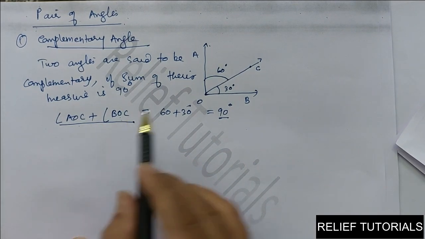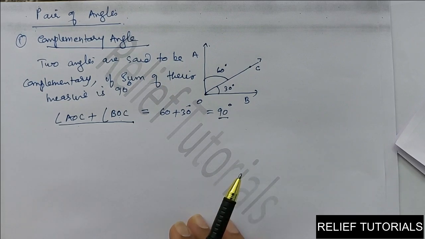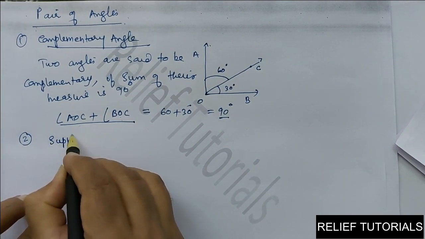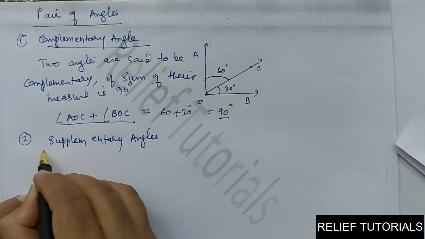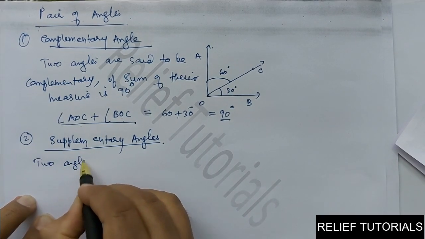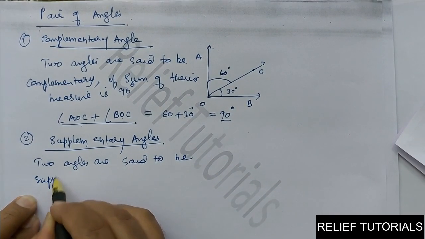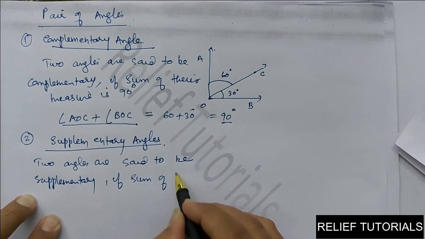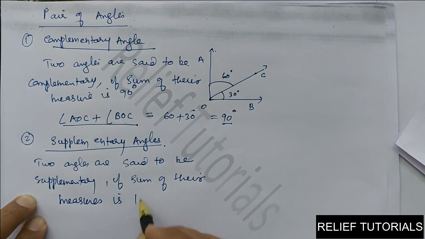Complementary angles are always acute angles. Why? Because their total should be 90. Clear? Then comes the second one, supplementary angles. Two angles are said to be supplementary if the sum of their measures is 180 degrees.